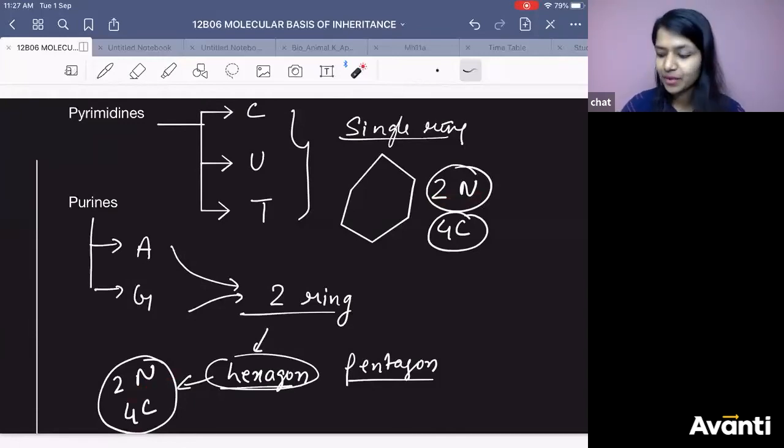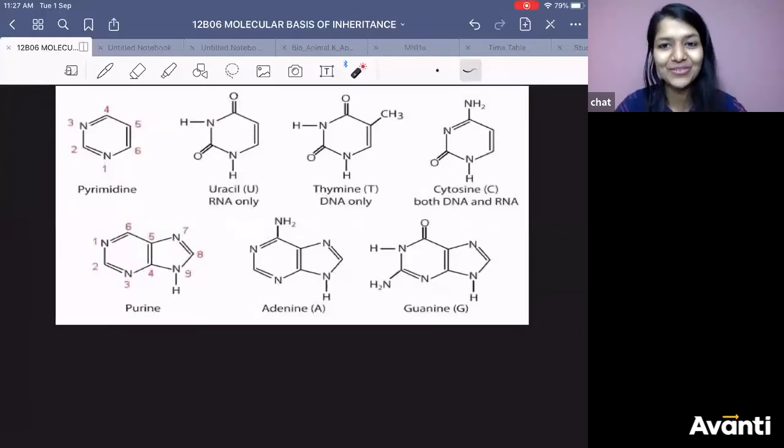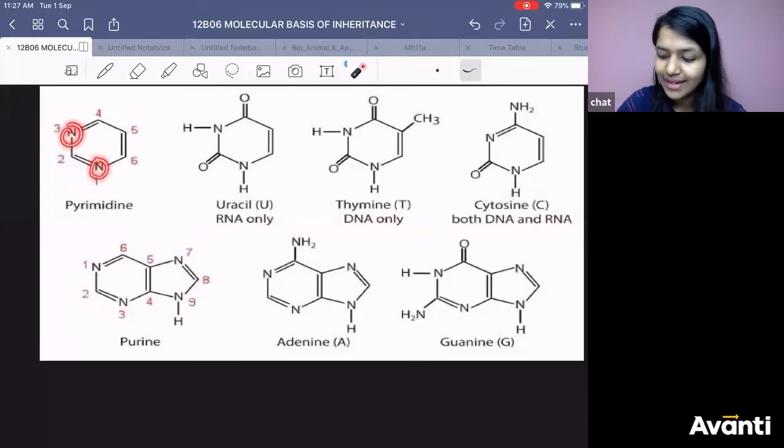Coming to the next structures, I hope you have gone through them. I want to give a quick revision, because I am not sure how many of you have, so it is my responsibility to at least show it once. This is pyrimidine, a single ring, and this is purine, a double ring. Pyrimidine has two nitrogen and the rest carbon. If I don't write anything, that represents carbon. If I have to represent nitrogen, I will write N. That is the symbol. Got it?